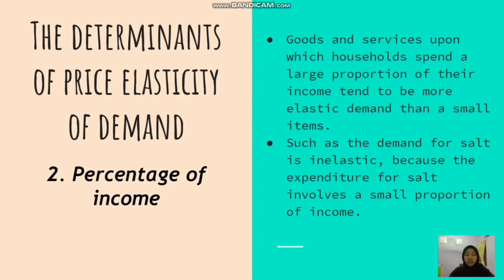Percentage of income. For example, the demand for SAT is inelastic because the expenditure for SAT involves a small proportion of income.